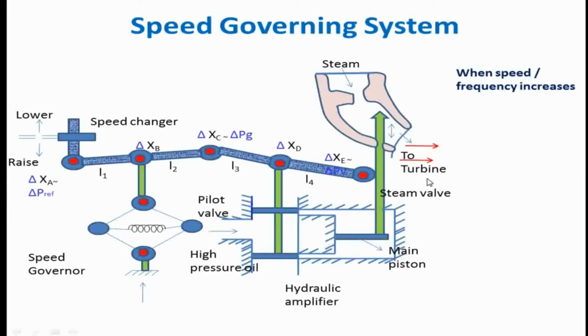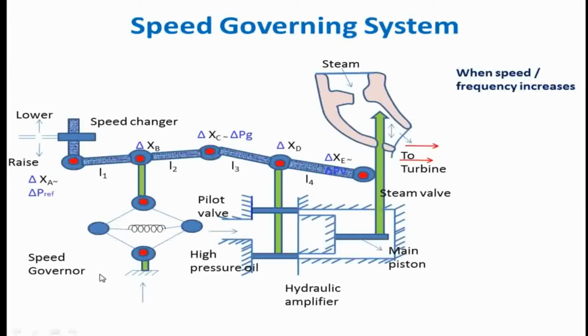In order to reduce this, we already have an increase in frequency. An increase in frequency means the speed governor is going to sense this change. Say, for example, we already had 50 hertz and now it is at 50.5 hertz. We have an increase of 0.5 hertz, and this increase in frequency will be sensed by the speed governor.